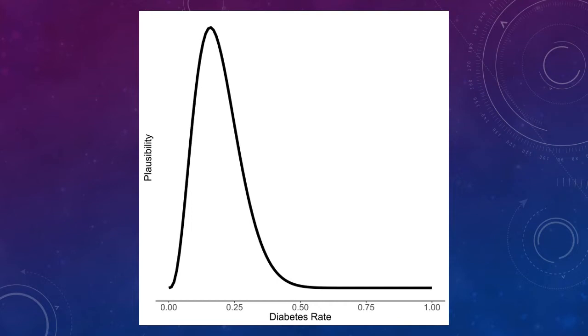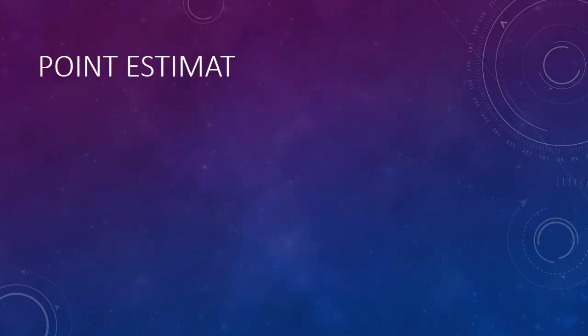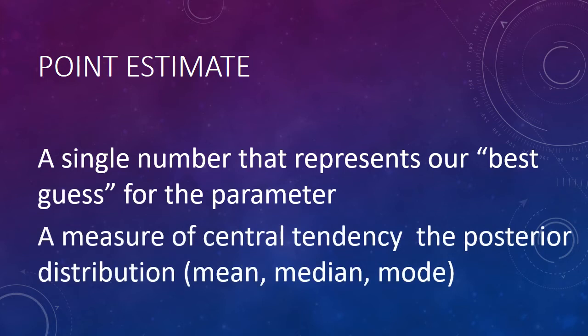What's the most plausible value? The mode of this distribution is 15%. Based on our sample, the most plausible diabetes rate is 15%. This is called a point estimate. A point estimate is a single number that is a best guess for the parameter. It's a measure of central tendency of the posterior distribution. That means it could be the mean, the median, or the mode. In our diabetes example, we use the posterior mode of 15% as our point estimate, or best guess for the proportion of people in the population who have diabetes.